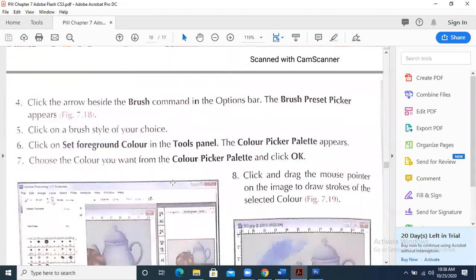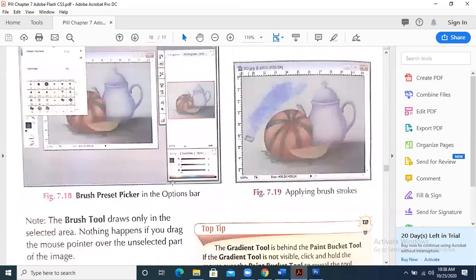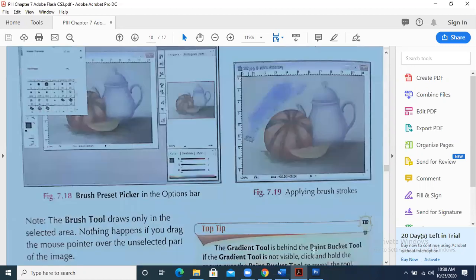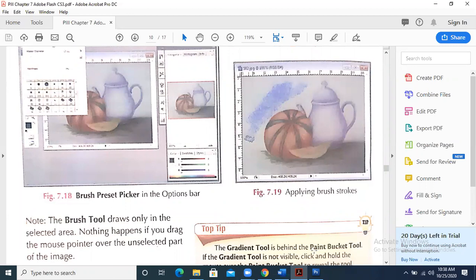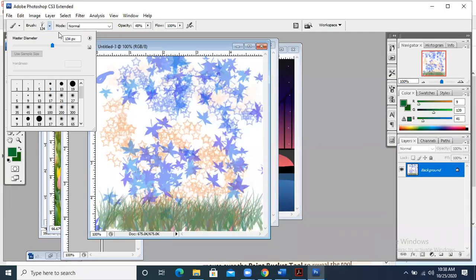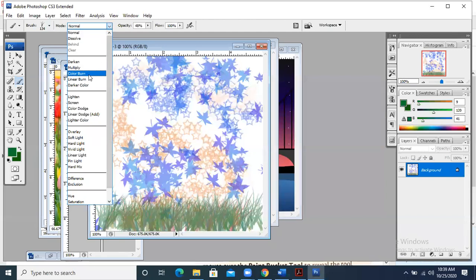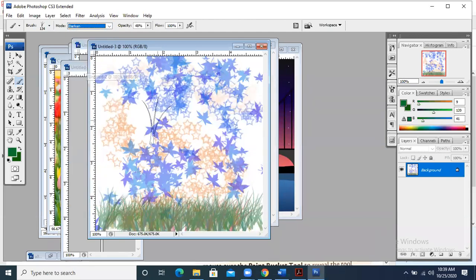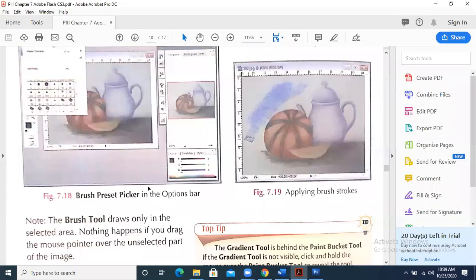I have also explained these options: how you can change the opacity, the brush design, the brush thickness, the brush number, the opacity and the flow, normal mode, color mode, burn mode, darken mode. These are all the modes that you can select. Okay. And you will see the differences between them.